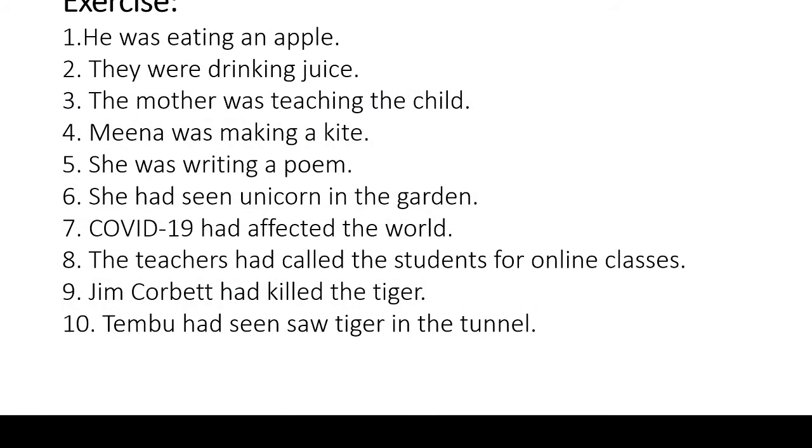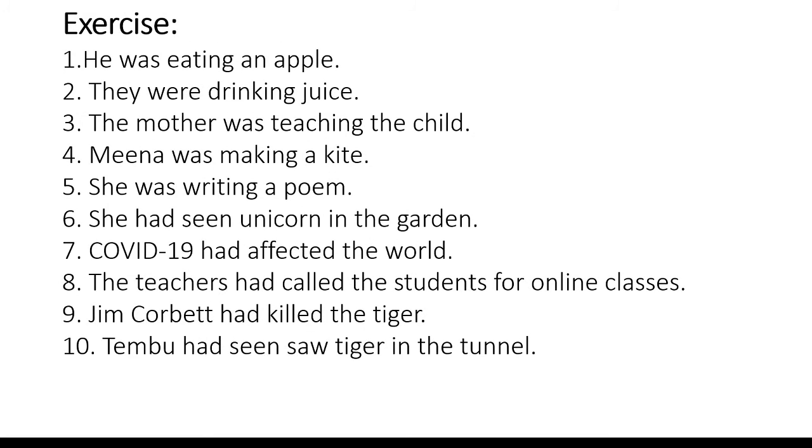Here are some examples for exercise. The first example is he was eating an apple. This is written in past continuous tense. So the sentence is having SVO structure. He is the subject, was eating is the verb and apple is the object. So the answer is an apple was being eaten by him.